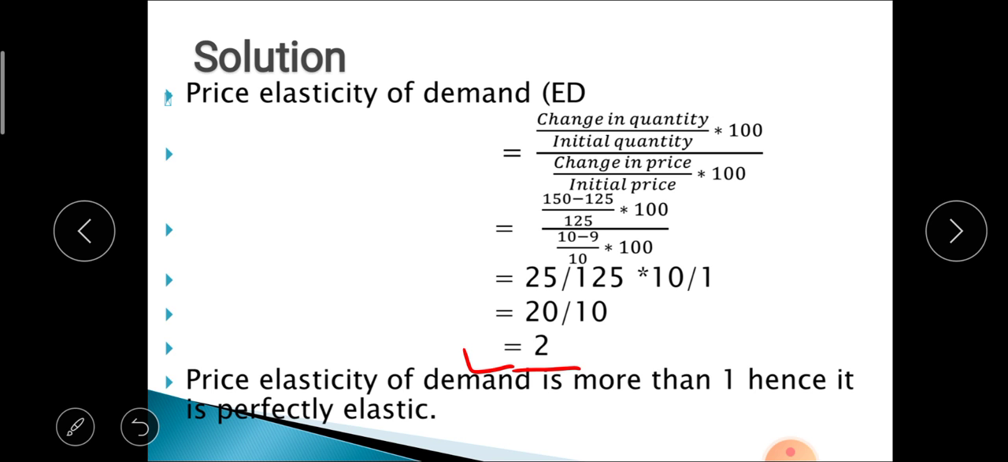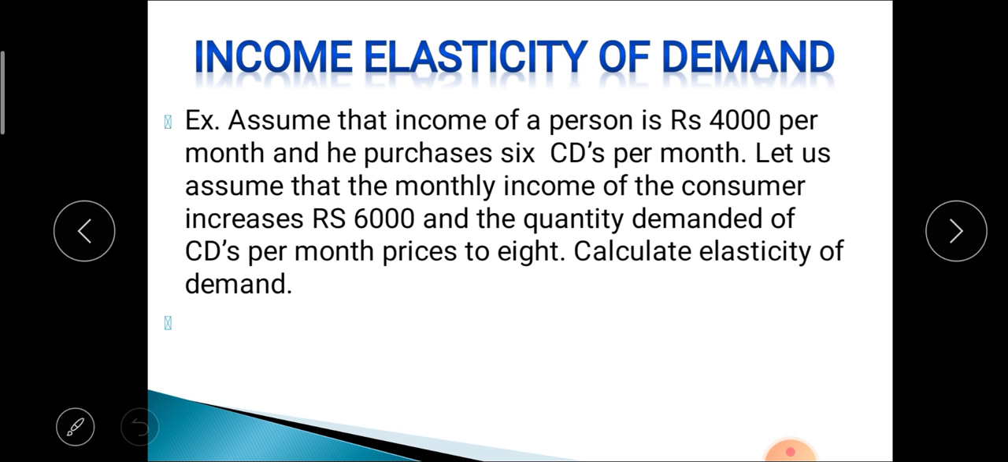So this price elasticity of demand is more than 1, hence the demand is elastic. This 2 is greater than 1, so price elasticity is greater than 1. Then the second example is on income elasticity of demand.